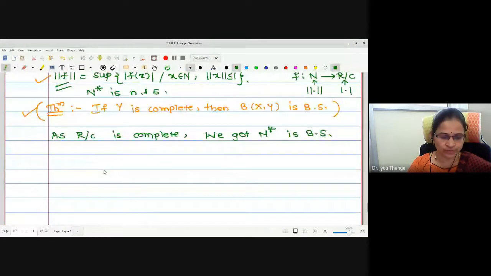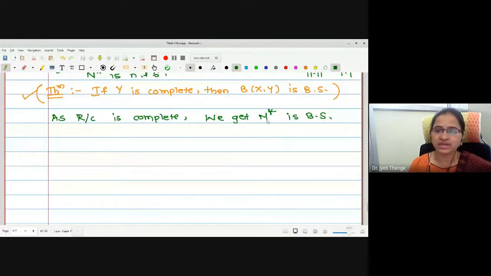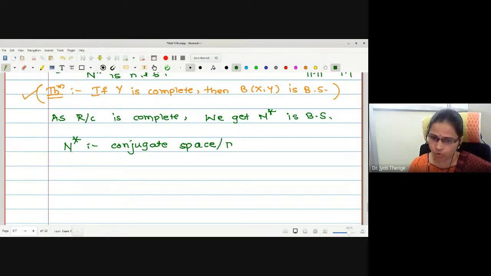Now whatever this N star we were writing, which is the collection of all functionals defined on N, is called the conjugate space, or dual space, or adjoint space.